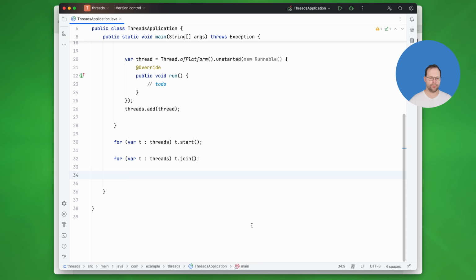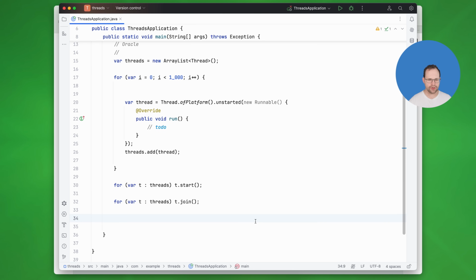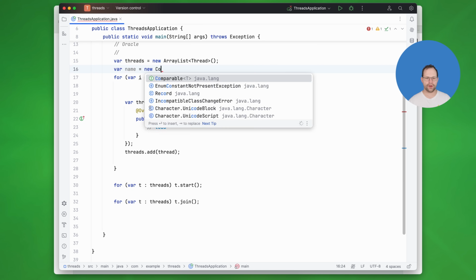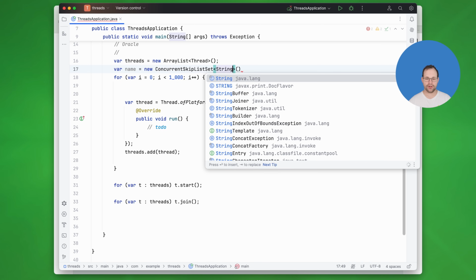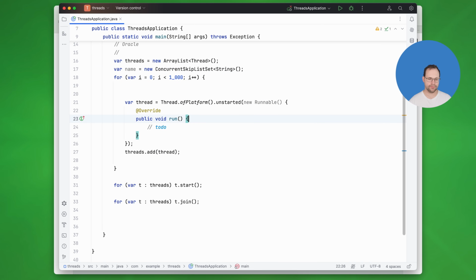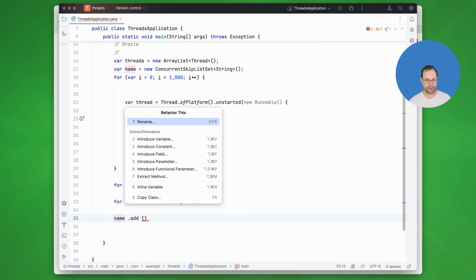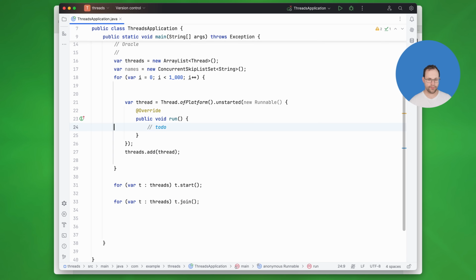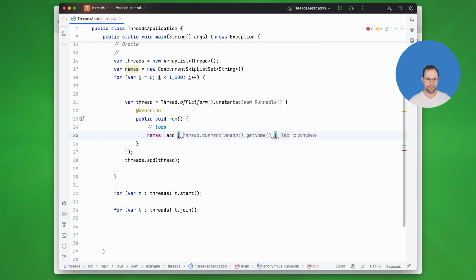Now what would I want to do? Well, I want to take note in the threads of the name of the first thread. This is a ridiculous thing to do if you think about it, right? So I'll go down here and say names.add, and I'm going to take note of the current thread's name, Thread.currentThread().toString. It's not actually the name really, it's something else. But the point is I'm going to put these names in a set.